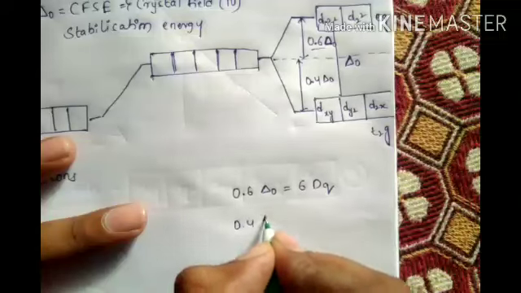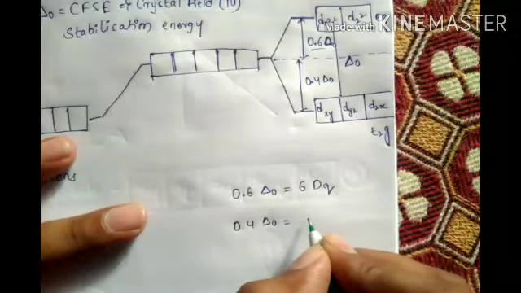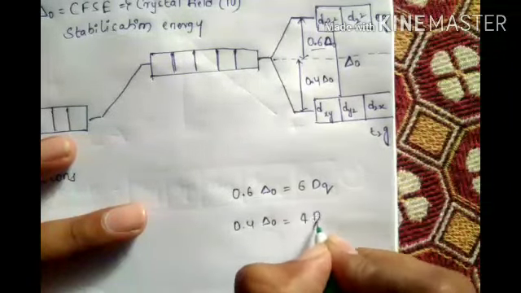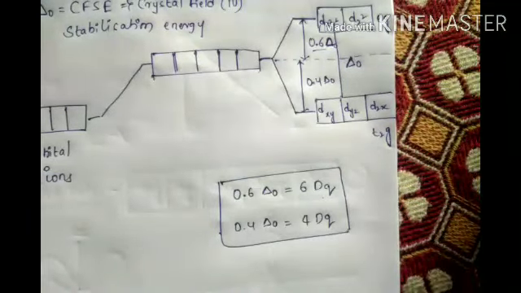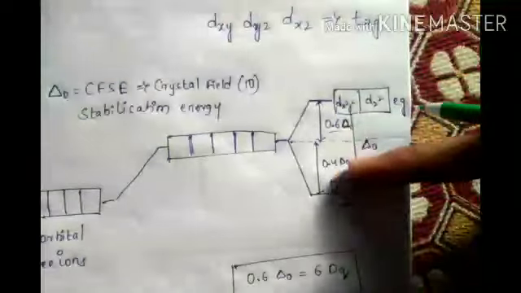And 0.4 delta naught is called 4 Dq. The units are different. Sorry, it is difficult to understand now. Leave it, not a problem. Remember these numbers.